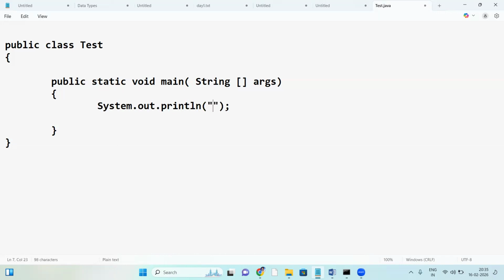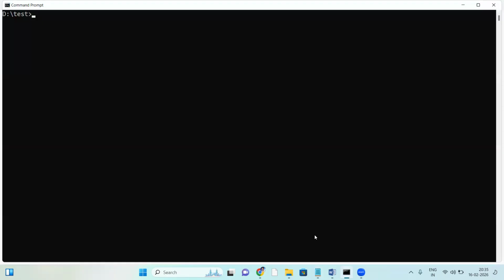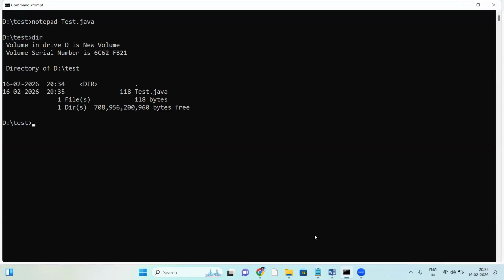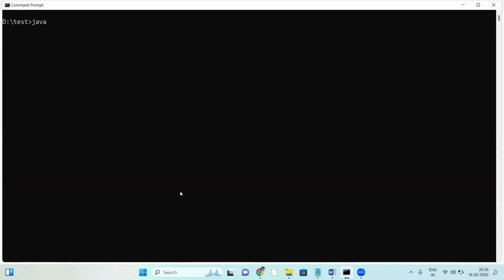Very simple program. How does JVM work on this program? That is our topic. Save and close. Now go to the command prompt. Check it here with dir: you can see the test.java file just created, see the timestamp. Compile it with javac test.java. After compilation, check here, the Test.class file.